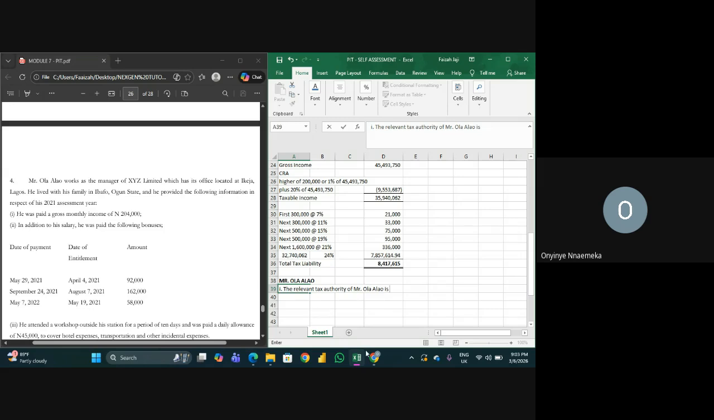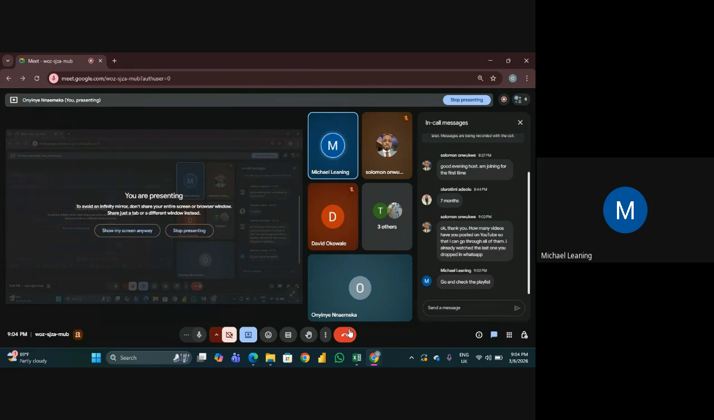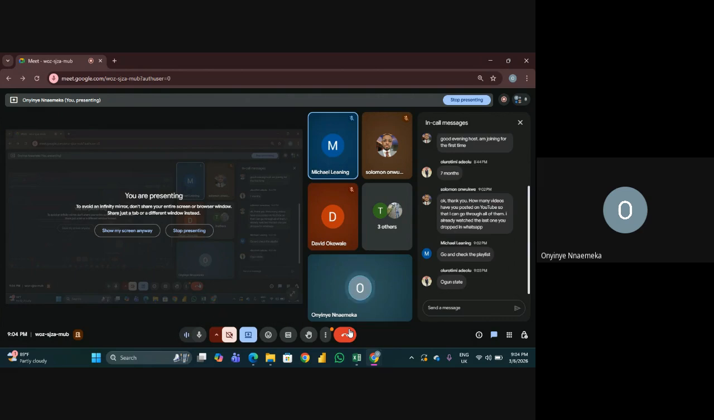Let me hear from you guys. And as usual, you have to support your reasons. Ogun State. Ogun State. Okay, Michael says Ogun State. So who else? Adeolu says Ogun State. Okay. I concur with what they have said. Okay, Ogun State. So now let's go back to the material.